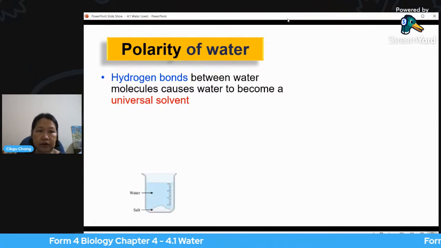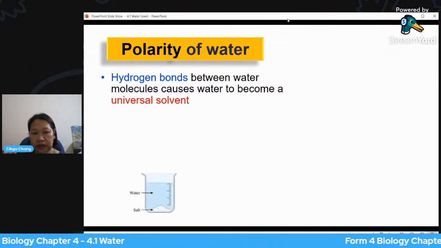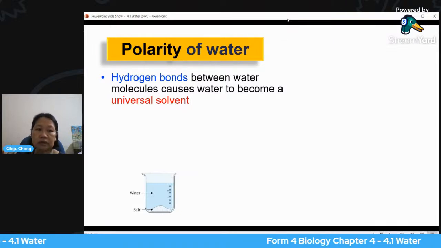So I give you a diagram here. If you look at salt here, I put salt in a beaker of water.